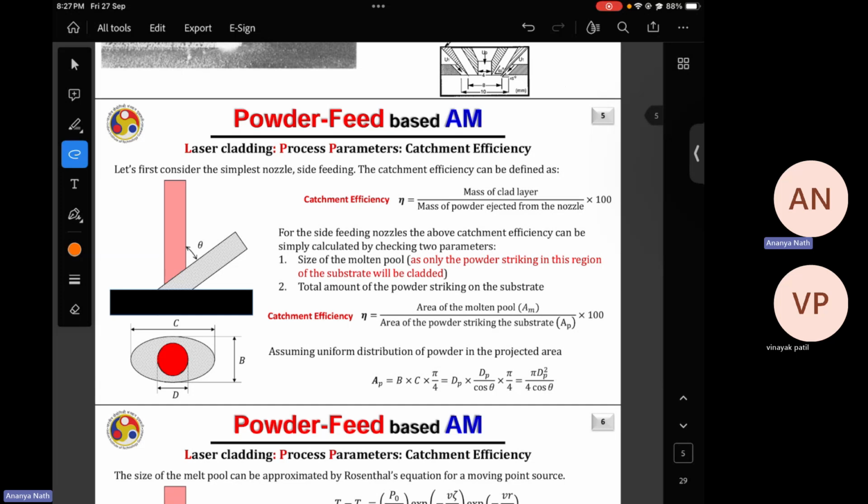So there will be some loss, as I said. Some powder particles will bounce back from the melt pool, some will just flow away with the carrier gas or the shielding gas. Some particles will remain unmelted because of their time of reaching the melt pool. This is how you lose most of the powder particles and result in very low catchment efficiency.